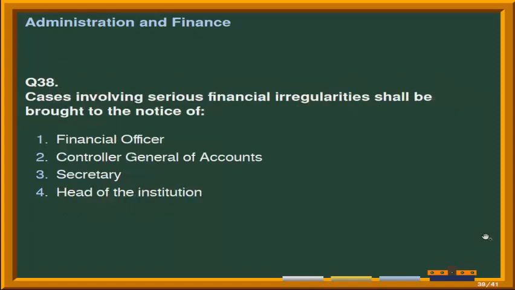So the next question is, cases involving serious financial irregularities shall be brought to the notice of. Options are number 1, financial officer. Second option is Controller General of Accounts. Third option is secretary. And the last option is head of the institution. Correct answer is option second, that is Controller General of Accounts.